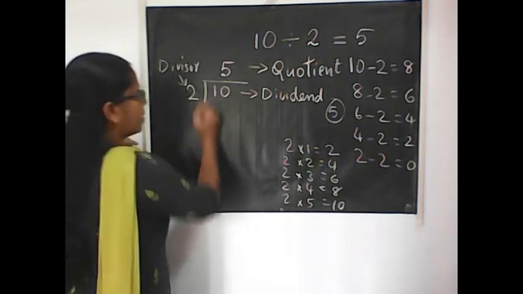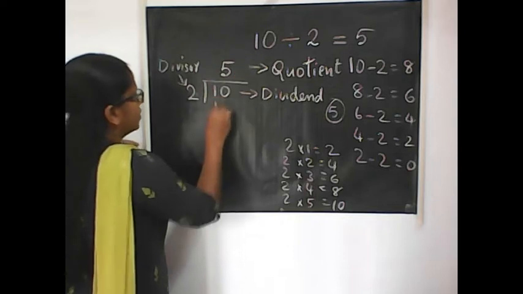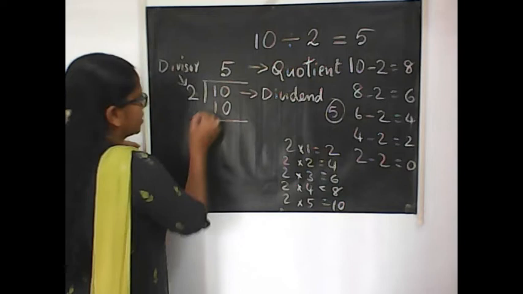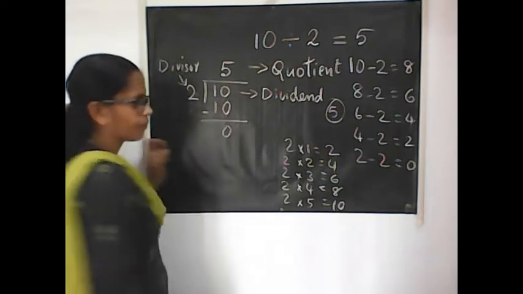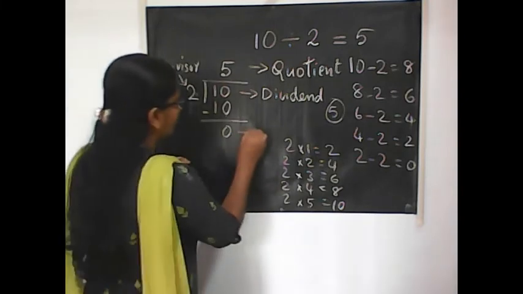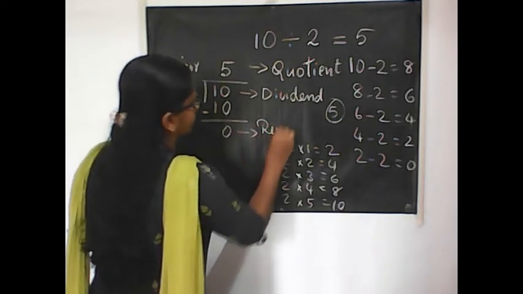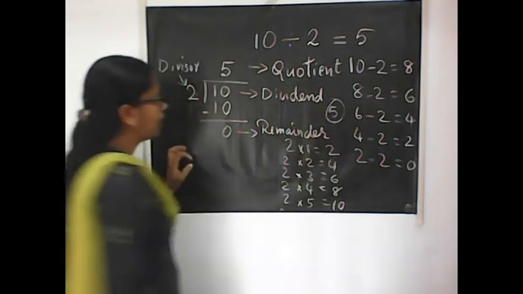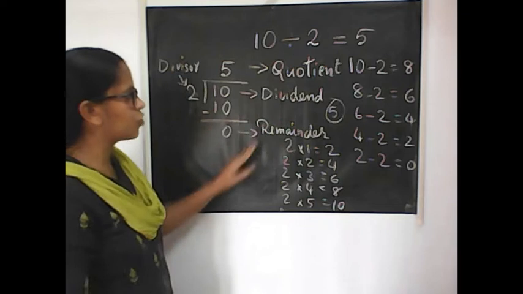Now, to complete this division, multiply 2 into 5, 10. Write that 10 below the 10. Then draw one line like this. Subtract it. 10 minus 10 is 0. Okay, this is the method to do division. Then the balance left over is called the remainder. So these are the 4 terms related to division.